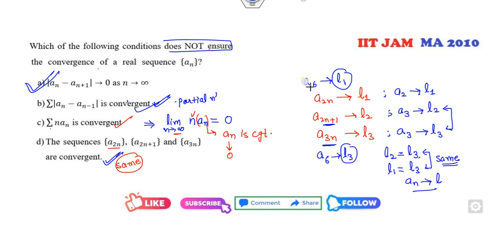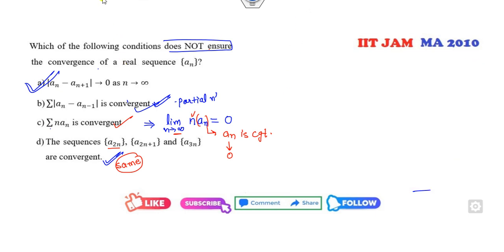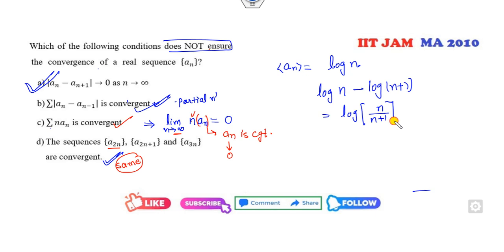But can you provide me an example so that it will be false? Very simple. If I simply choose the sequence log of n, what is this value? It is log n minus log of n plus 1, so it will be log of n over n plus 1. Clearly, as n approaches infinity, this value will be 0. So this condition is satisfied, but we all know this sequence is divergent. So that's why A is the wrong option. That's the correct answer of this problem.